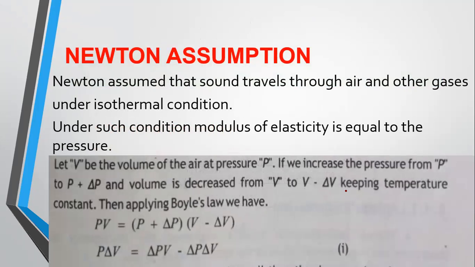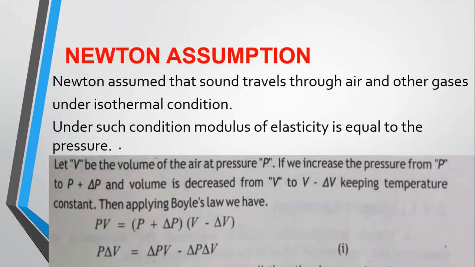Now, Newton's assumption. Newton assumed that sound travels through air and other gases under isothermal condition. Now, iso means same, thermal means temperature. When the temperature of the system remains constant, this is called an isothermal process or isothermal condition. So according to Newton, when sound travels through air and other gases under isothermal condition, the modulus of elasticity is equal to the pressure.